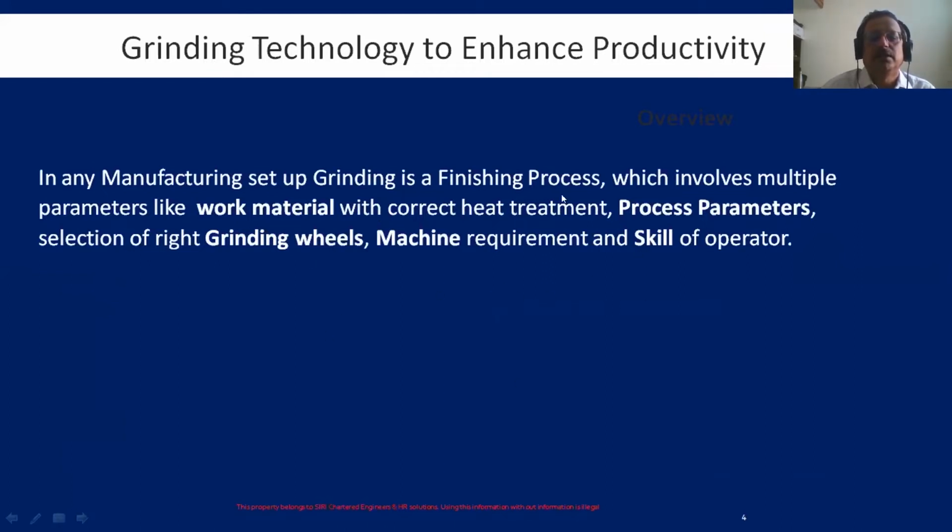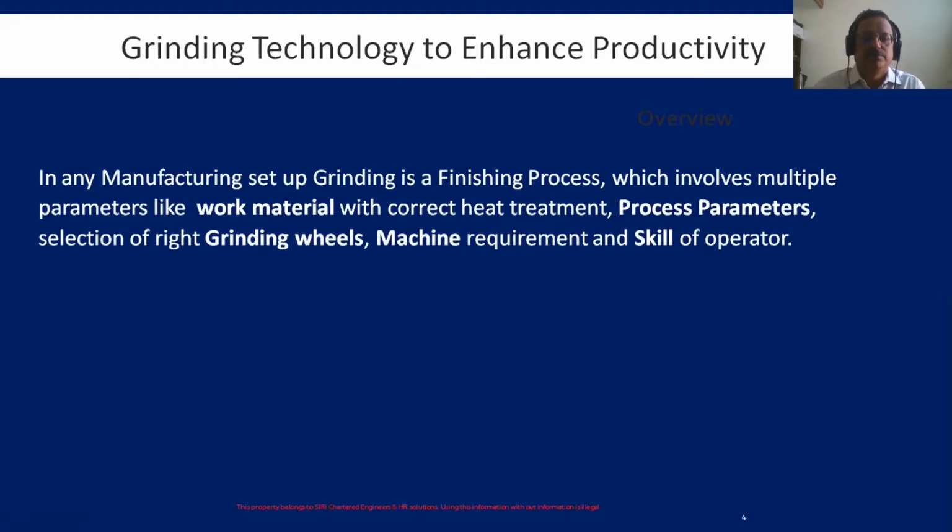When it comes to grinding, this is usually what we do. Raw material will come, and then we do turning or milling, that is a soft-stage operation. Then it will go for heat treatment, and then it will come for grinding. That means it is the fag end of our value stream process, so a lot of value addition has already happened. Cost will be considerably high by the time it comes to the finishing operation. So everything is critical here.